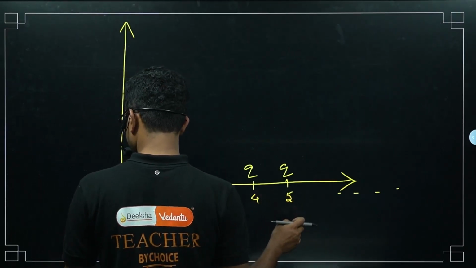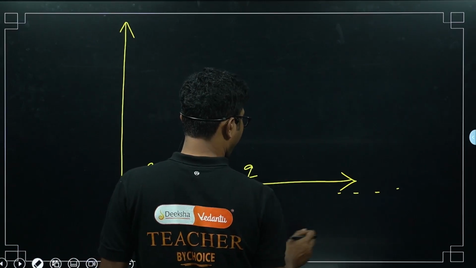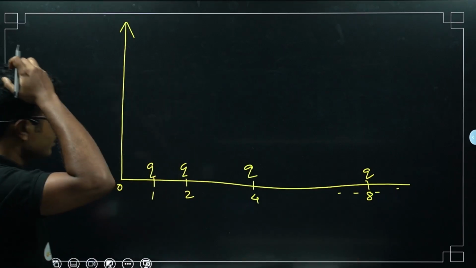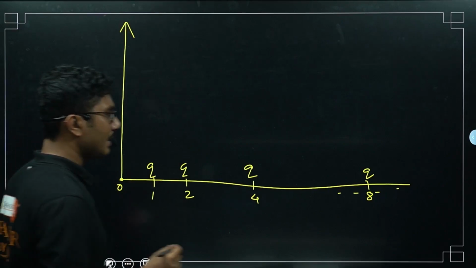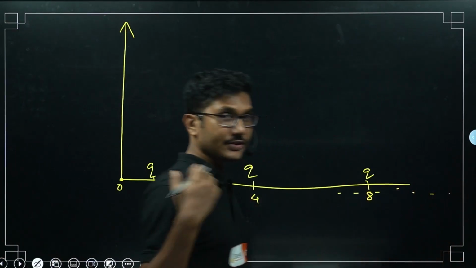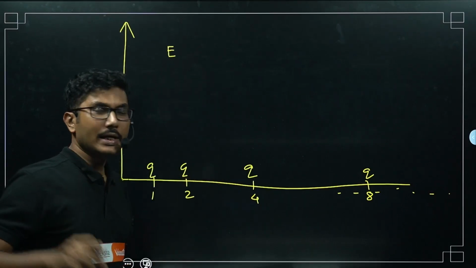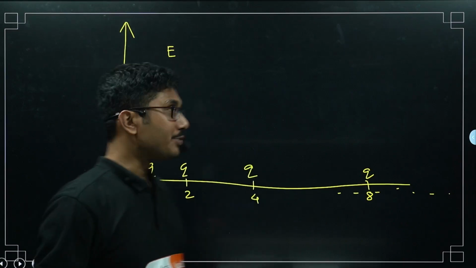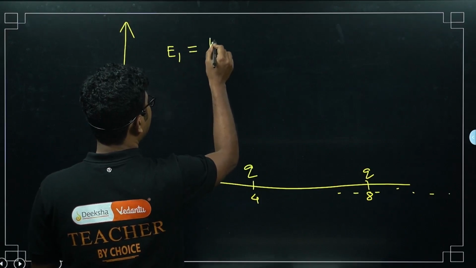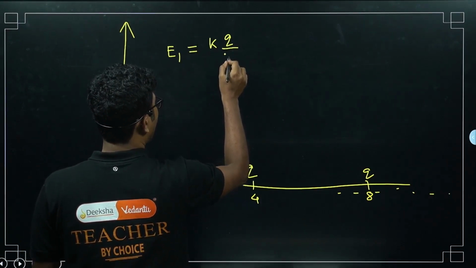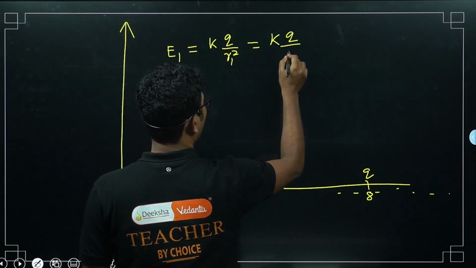It continues: next is 16, after 16, 32, like that. Now we have to find the total field at this point. We have to apply the superposition principle, that is, the electric field due to multiple charges. So E1 is KQ by 1 square.